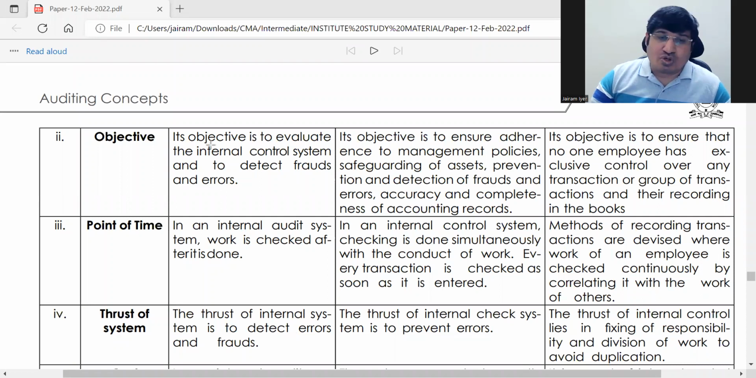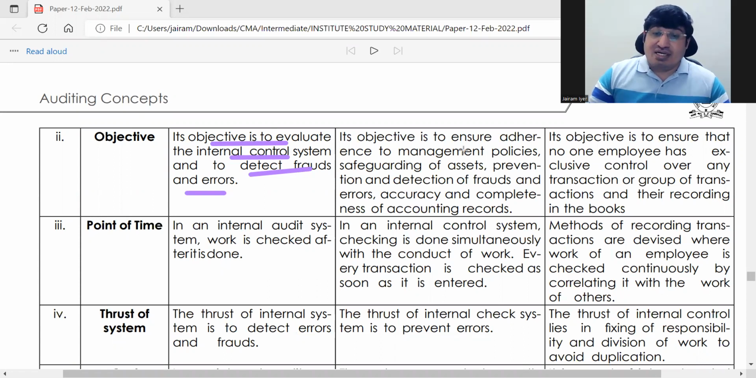So now the objective of internal audit is to evaluate the internal control system. Any kind of audit will evaluate the internal control system and detect frauds and errors. That is the objective of internal audit. Internal control objective is a little more comprehensive.